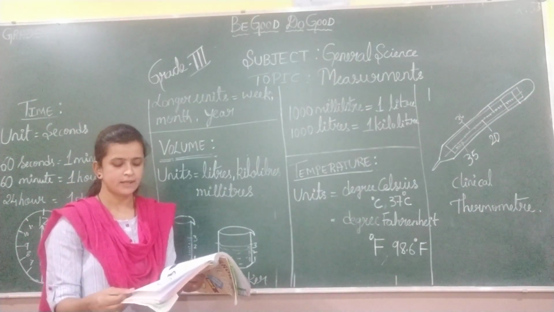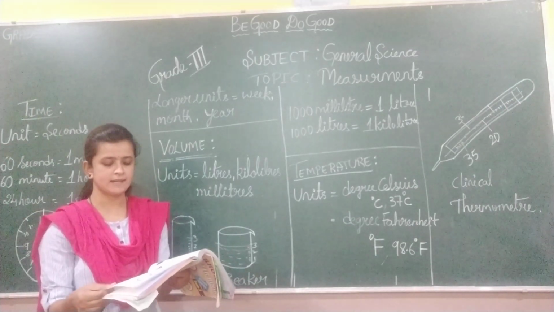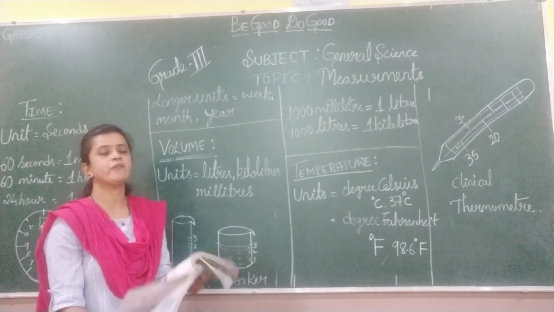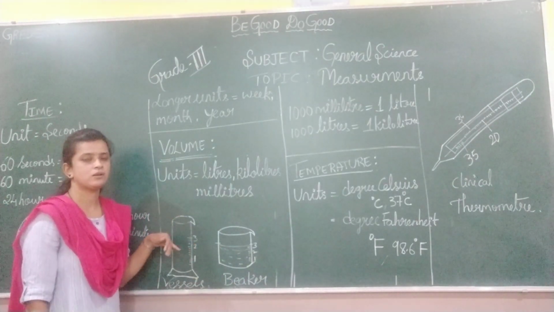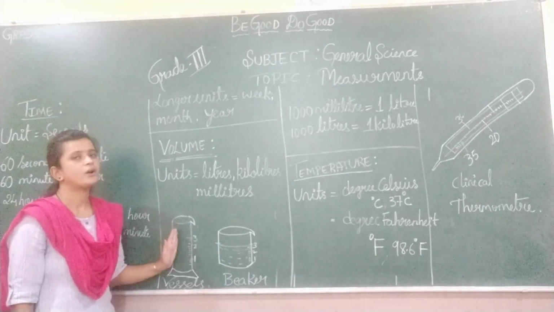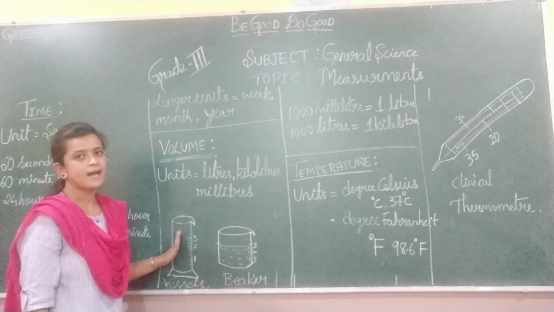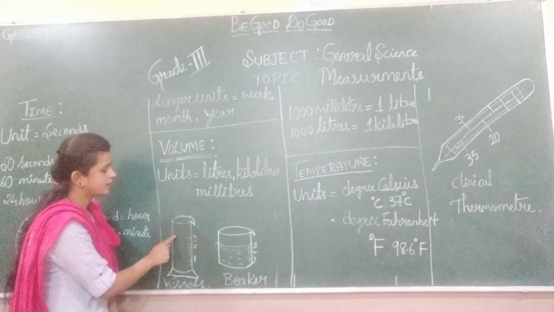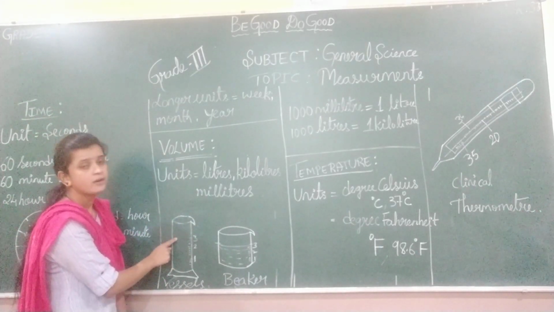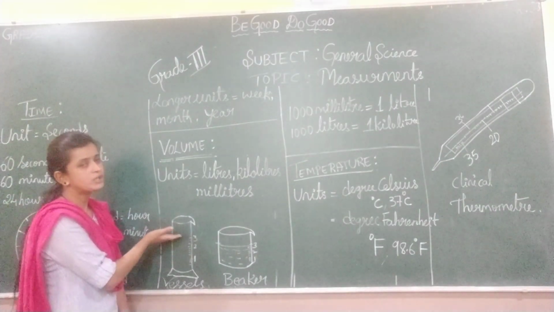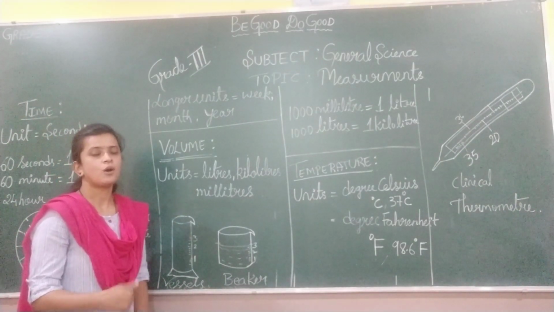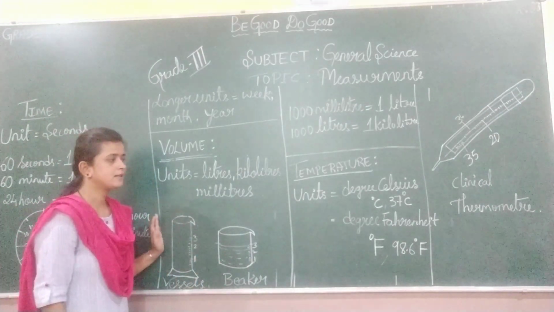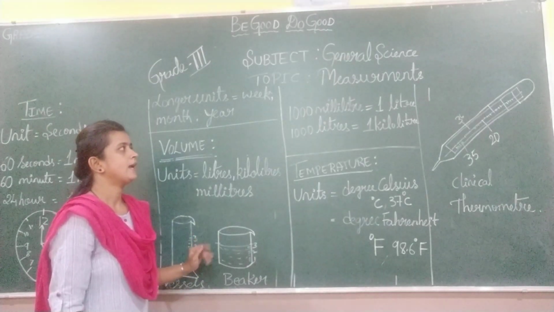The liquid to be measured is poured into these jars and the volume is read from the mark. So we have to pour the water or milk or gas in this jar. After pouring, we can easily calculate how much the given milk is, how much the given oil is, and all we can easily measure with the help of these instruments.